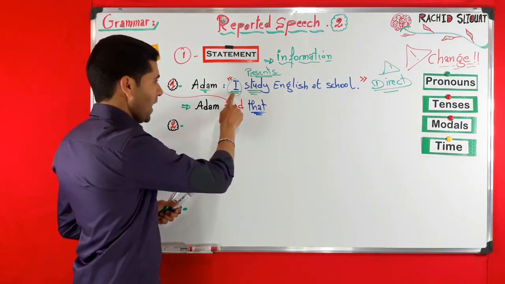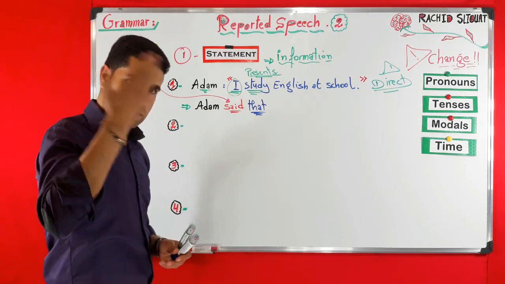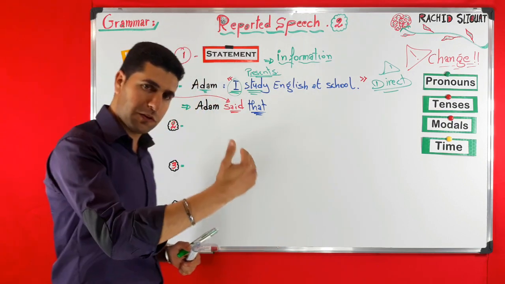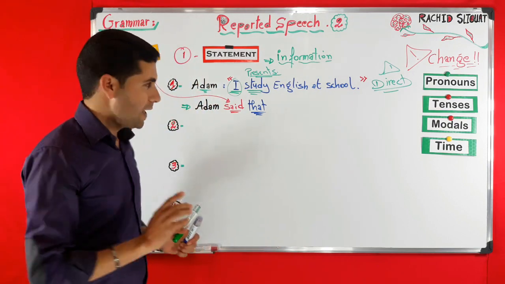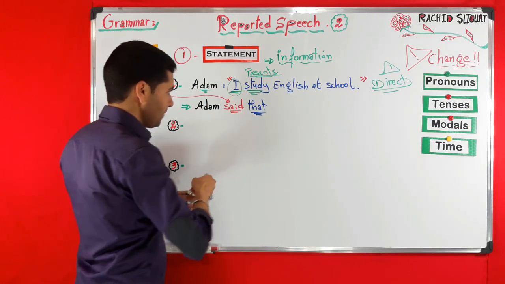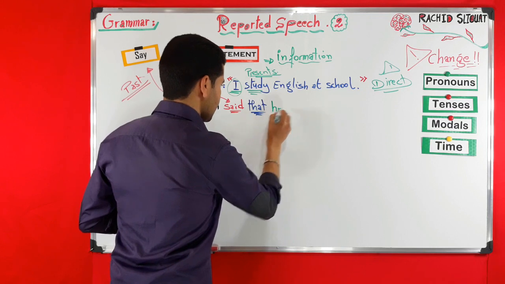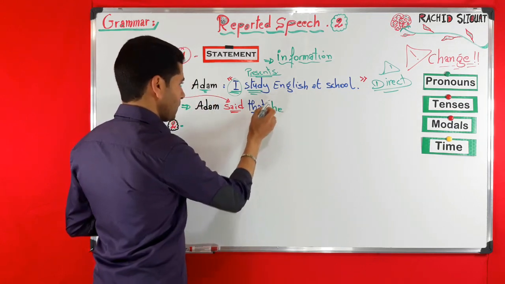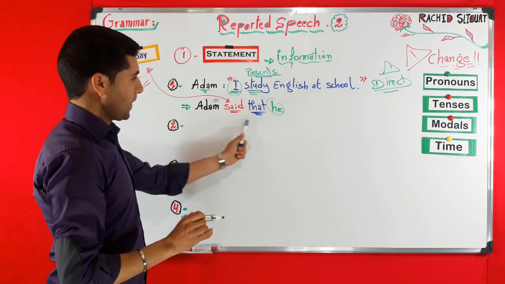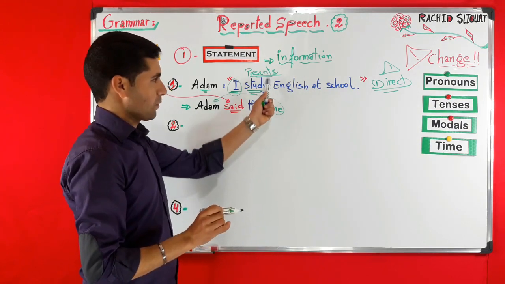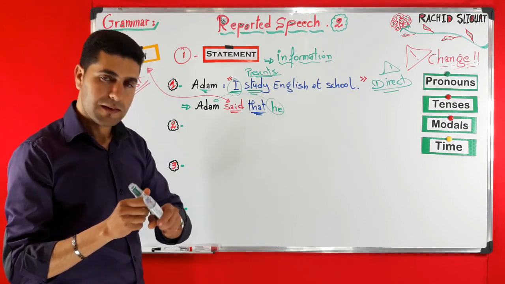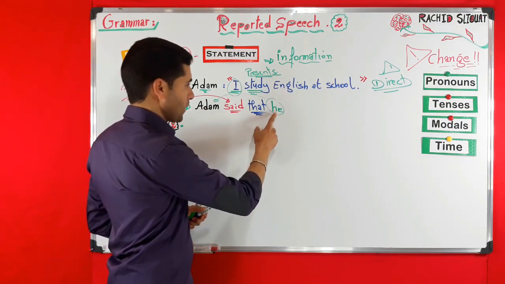Now here we have I. In the previous episode, we said I can be either he or she in the reported speech. Here we have Adam. Adam is a male, so very simply, he. Adam said that he, and the verb study in present simple. Present simple in reported speech always becomes the past simple. So what is the past simple of the verb study?